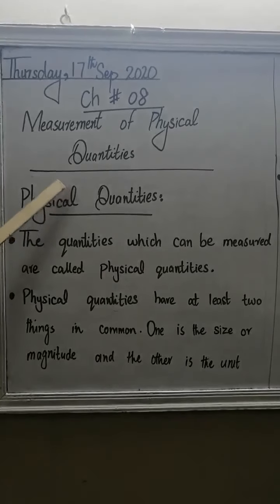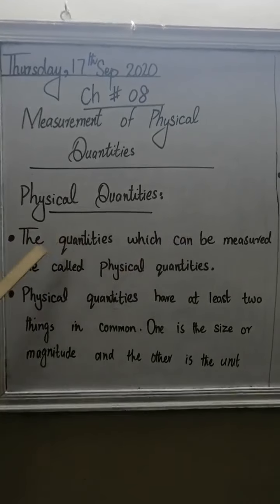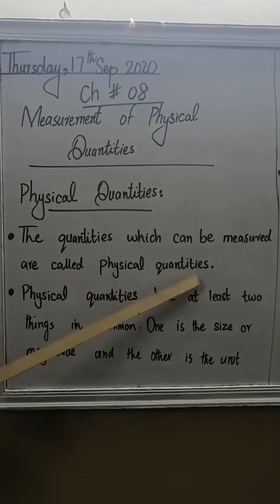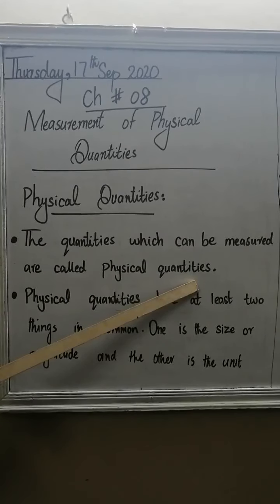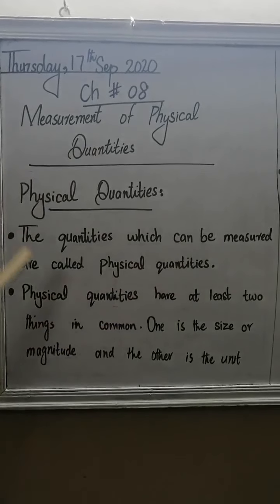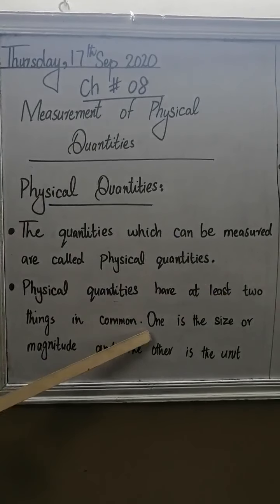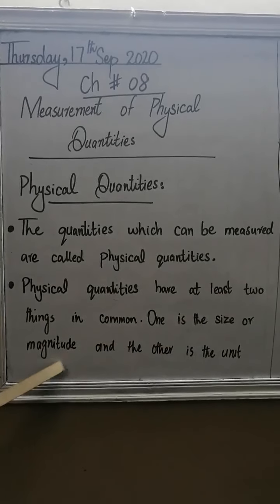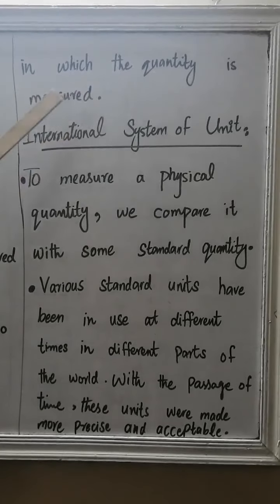Today our topic is physical quantities. The quantities which can be measured are called physical quantities. Length, mass, time, volume are examples of physical quantities. Physical quantities have at least two things in common: one is the size or magnitude, and the other is the unit in which the quantity is measured.